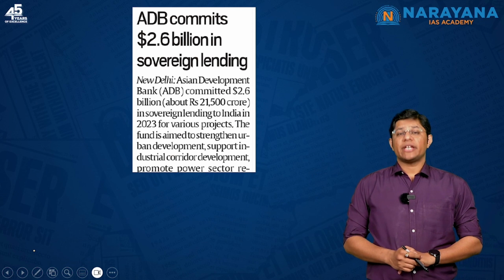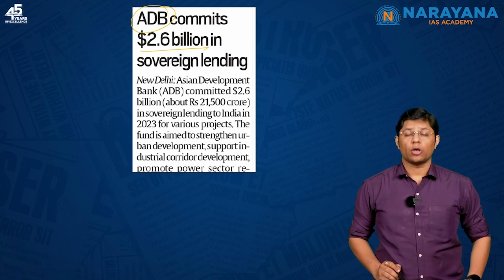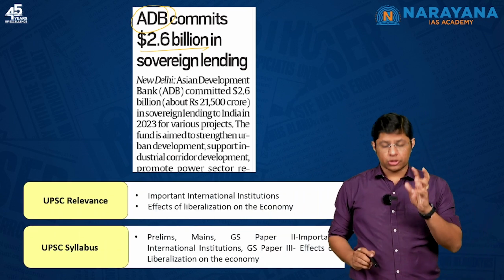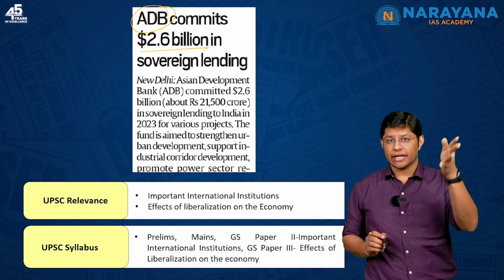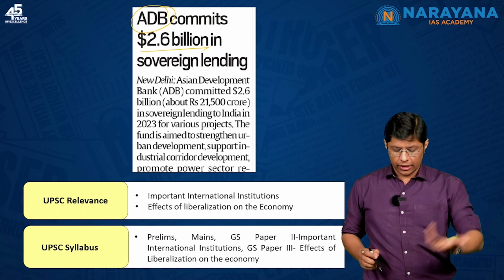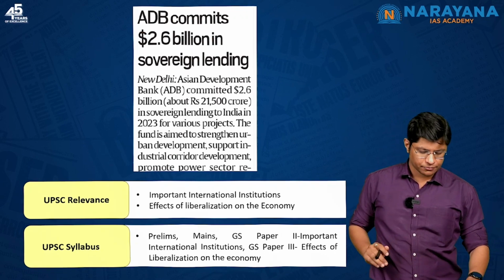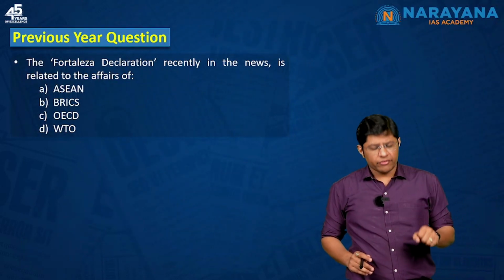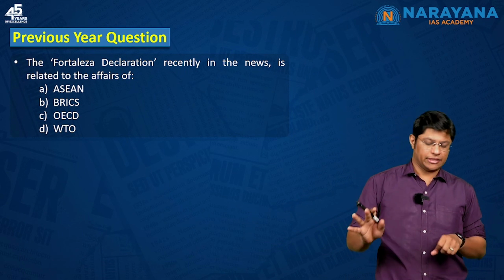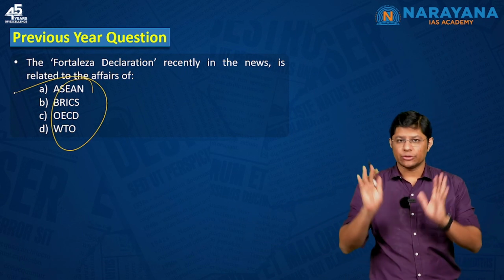Students, the title of the next topic is Asian Development Bank commits $2.6 billion in sovereign lending. In this topic, you need to understand the importance of international institutions like ADB and the effects of liberalization on the economy. You can map this under GS paper 2 as well as GS paper 3. Now, this was a previous year question asked in the UPSC examination. The Fortaleza Declaration, recently seen in the news, is related to the affairs of these 4 international institutions, right?